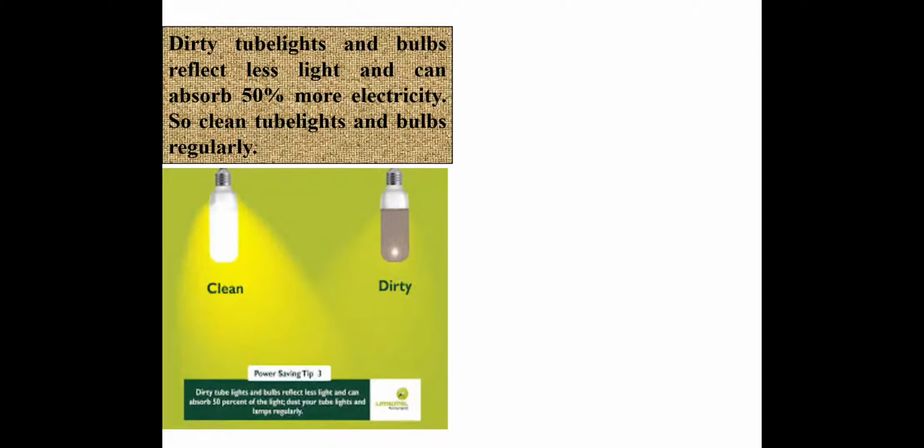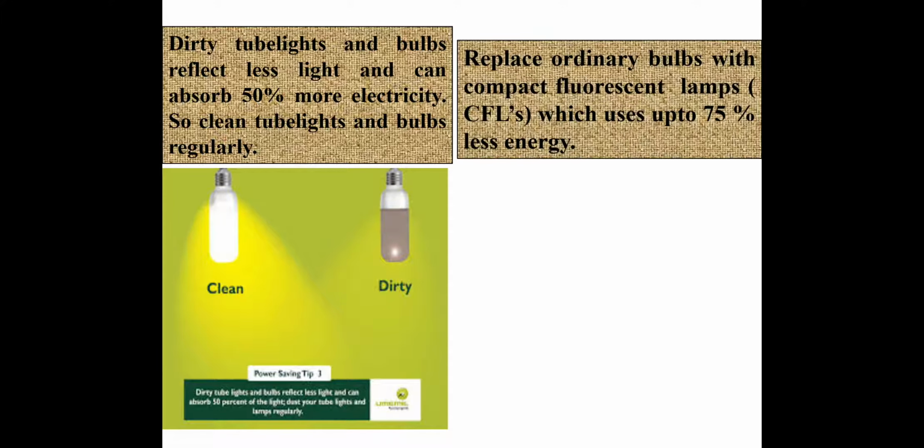Next important point is dirty tube lights and bulbs reflect less light and can absorb 50% more electricity. So clean tube lights and bulbs regularly. If our tube lights are dirty, they emit very little light and absorb more electricity. So to avoid wastage of electricity, we should always use clean tubes and bulbs.